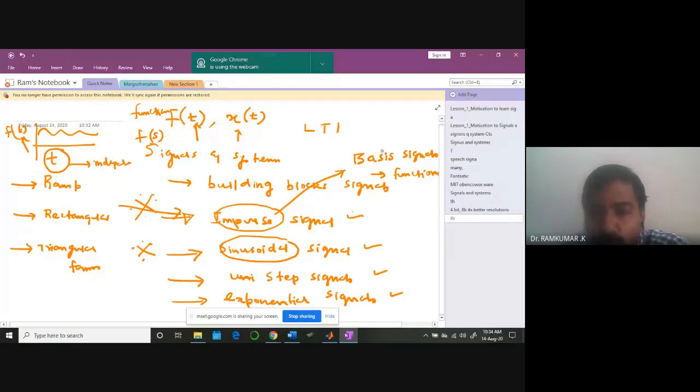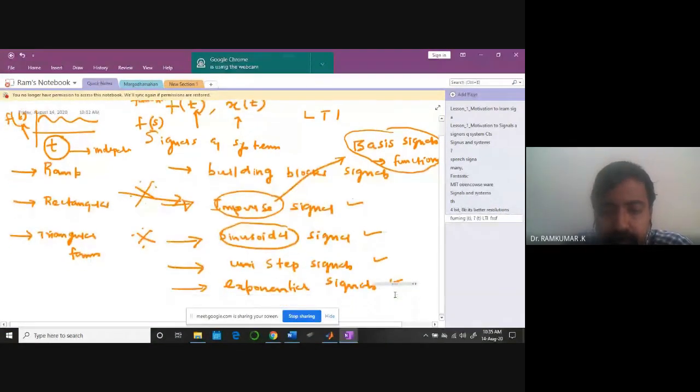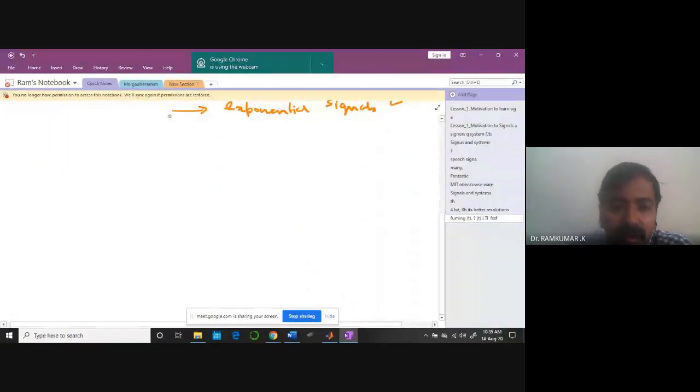Now these signals are called the basis signals. Why is it called a basis signal? This is one idea you should not forget as an engineer. Basis means they are the building blocks.